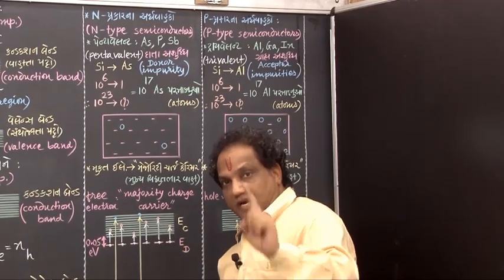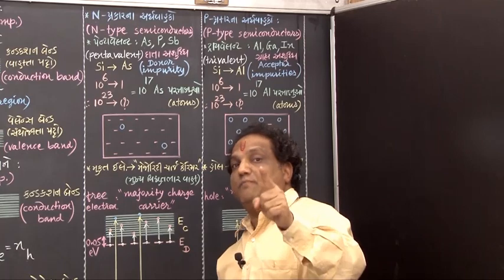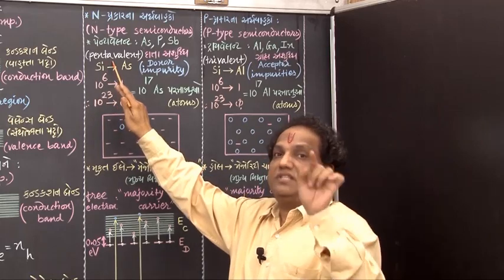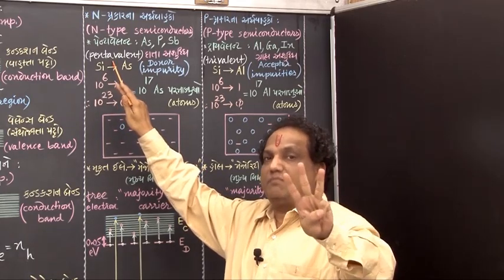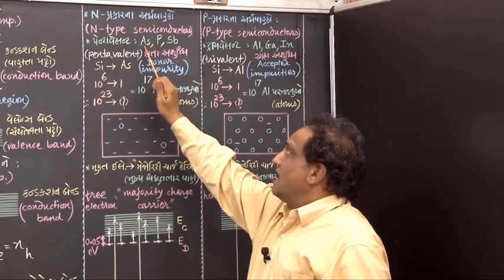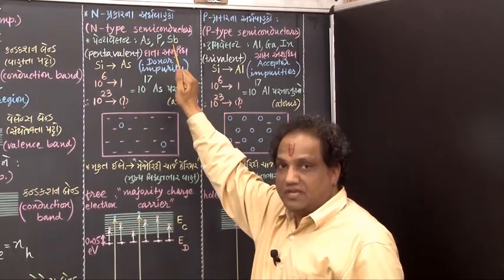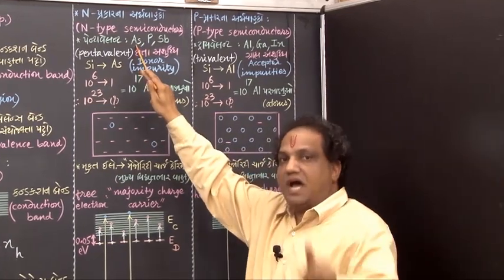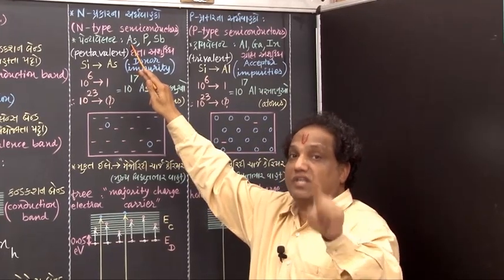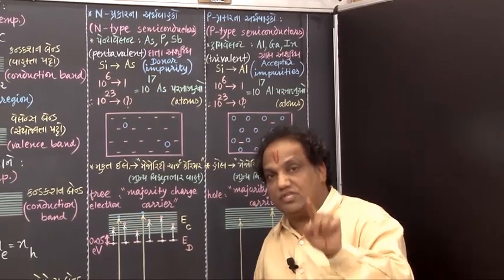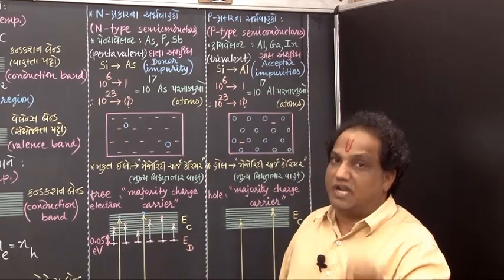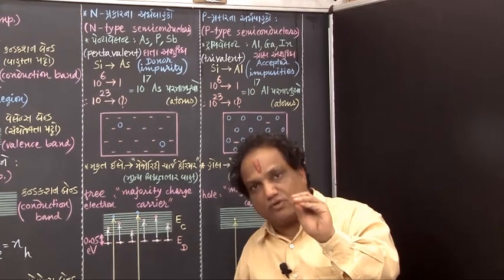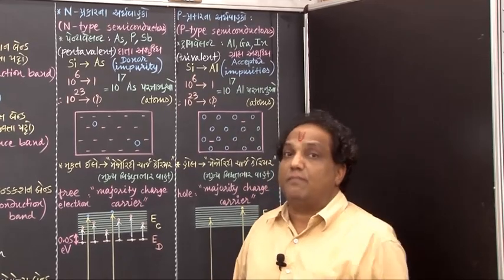If you want to prepare N-type semiconductor out of tetravalent pure semiconductor, you are supposed to add pentavalent impurities in that. And just remember three examples for pentavalent impurities: arsenic, phosphorus, antimony. Out of which we concentrate on arsenic. Arsenic has atomic number 33. With atomic number 32, germanium is tetravalent. So with atomic number 33, this arsenic would be pentavalent, because it has 5 valence electrons. 5 valence electrons are there, so we call it pentavalent.